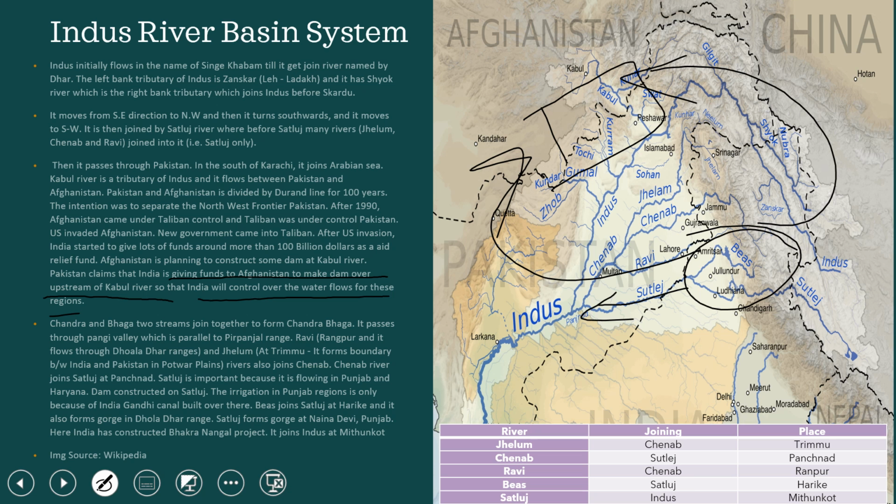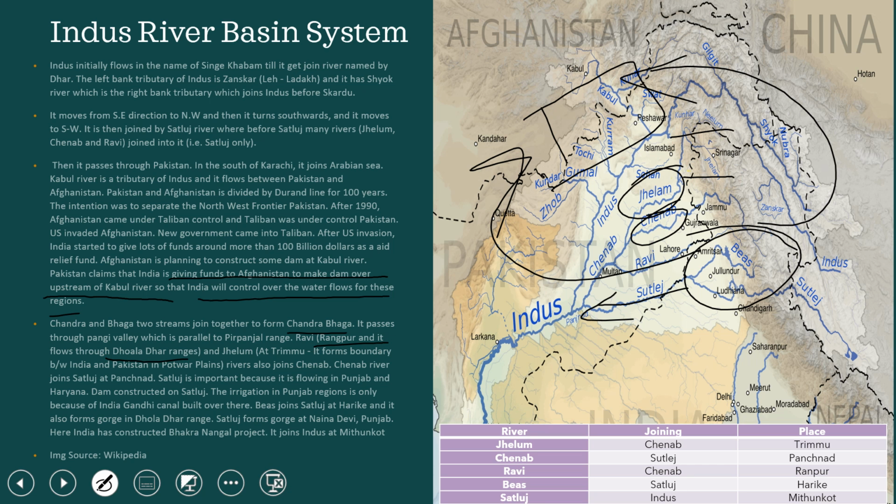Two streams, Chandra and Bhaga, join together at one place as Chandra Bhaga, and it passes through the Pangi valley, which is parallel to the Pir Panjal range. Then the Ravi flows through the Dholadhar ranges and the Jhelum at Trimu. So these have all been shown here.